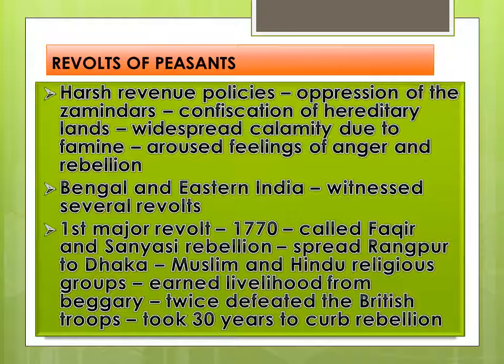To maintain the expenses of a huge army and a good administrative system, they needed finance, and the company's expenditure too. To meet all these expenditures, the company needed more financial resources.